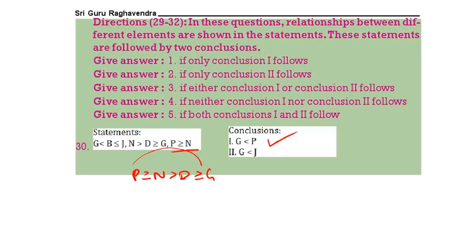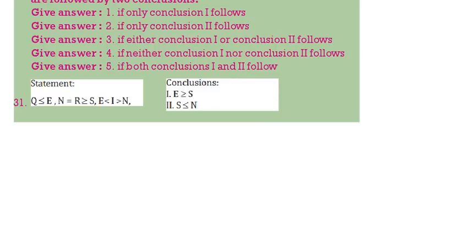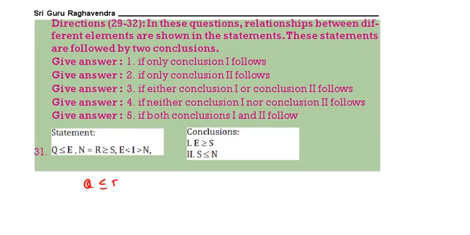The second one, G less than J, that also definitely follows. Next, 31. Q less than or equal to E, E less than I greater than N, N is equal to R. Now, R greater than or equal to S.